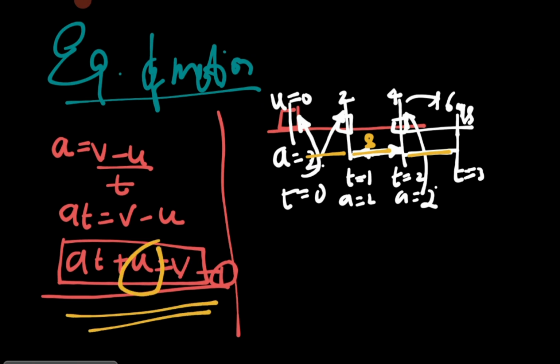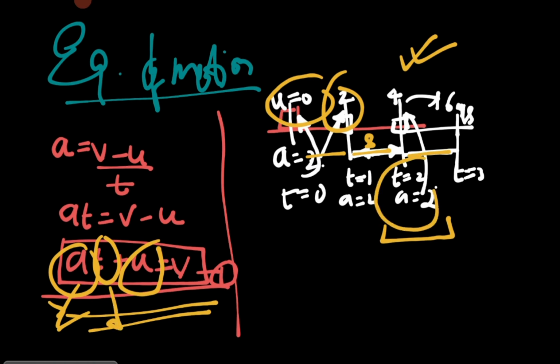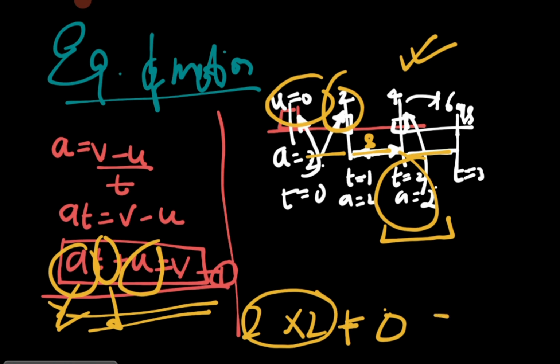Now here you have u, that is 0, a, that is 2, and t, that is equal to 1. So this is going to be added over there. Now again, I have a as 2, and t as 2. So I have a is equal to 2, t is equal to 2, and u, that is the initial velocity, is given to us as 0. So I have 4 as the answer. Now again we have 4 as the answer, if you take a bit closer look. I hope that you guys are up to here with me.